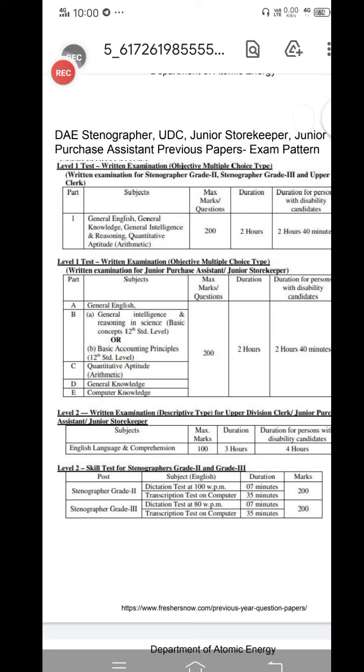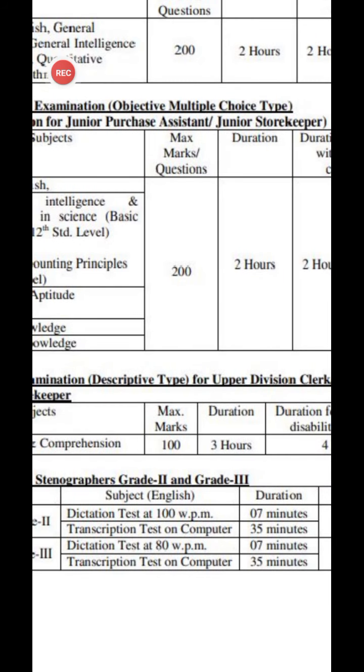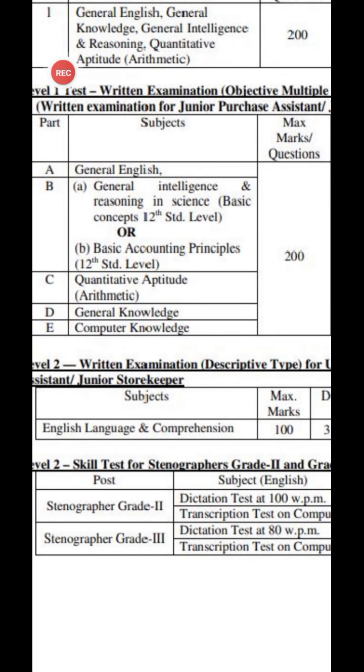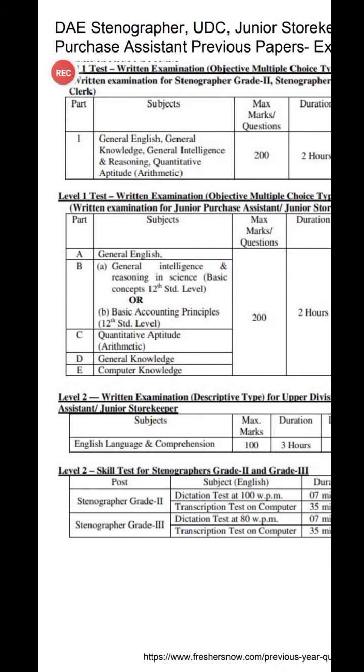Coming to descriptive 2. Sorry guys, for those who applied for UDC, UDC doesn't have a descriptive paper on that day. This is only for those who applied for junior assistant or junior storekeeper. They have descriptive 1 in the morning session and descriptive 2 in the afternoon session.